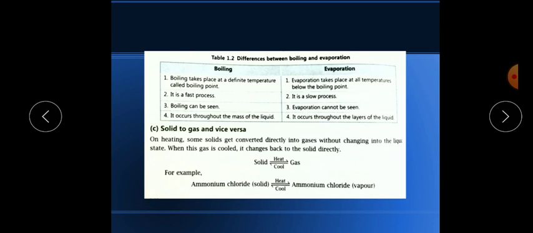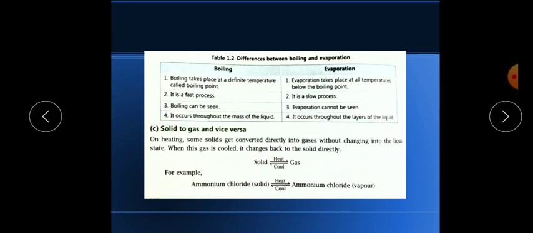This process is also reversible, as you can see, this arrow means reversible. So we can easily convert solid to gas and gas to solid. Here they are showing the example of ammonium chloride, which is a sublimating chemical.